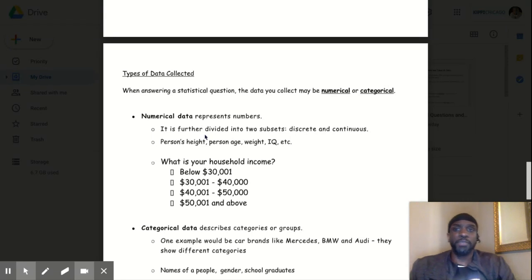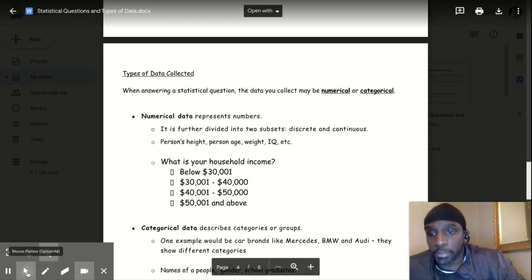Okay, now, a person's height, numerical data. A person's age, numerical data. A person's weight, numerical data. A person's IQ, numerical data. Okay, what is your household income? That's numerical data. Okay. I may say, oh, my household income is above $20,000. That's numerical data, okay?